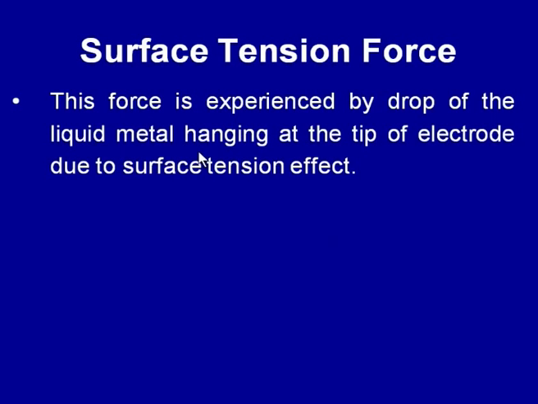So, now this is how we see how it affects the molten metal transfer from the tip of the electrode.